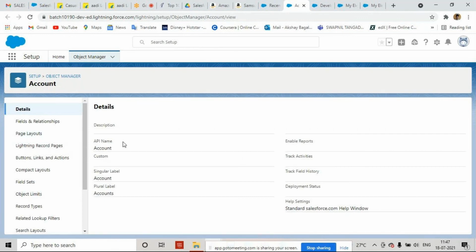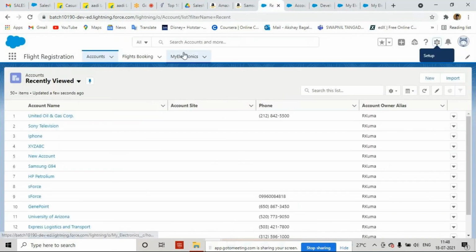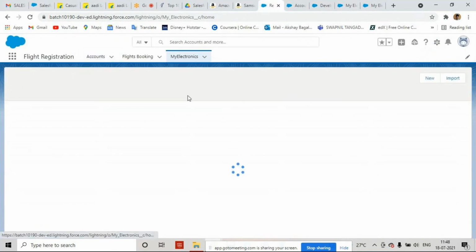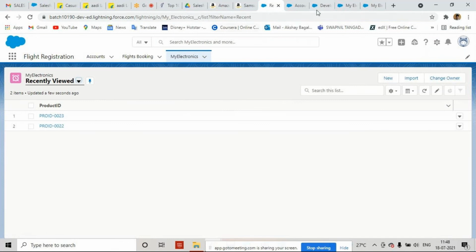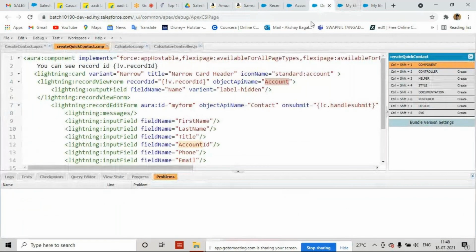What is the API name? It is Account. And here in development I have used the API name Account. If I'm going to write logic on My Electronics, then I am going to use this API name here while coding. Got it?